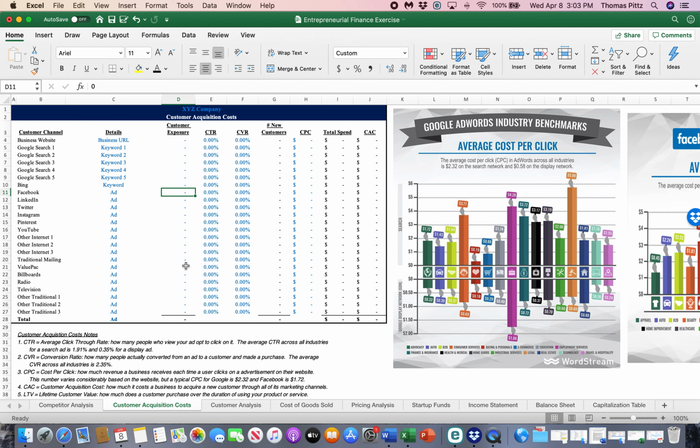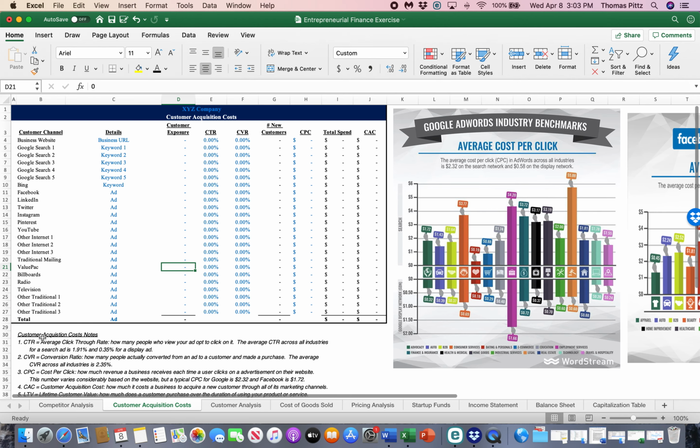All of these different marketing channels, I want you to consider how many folks. You'll be able to get some sense of how many folks your ad will get in front of. The value pack, for example, when you put a coupon in a value pack, they will tell you how many households will receive the mail, right? So you'll add your customer exposure there. CTR, this is a click-through rate.